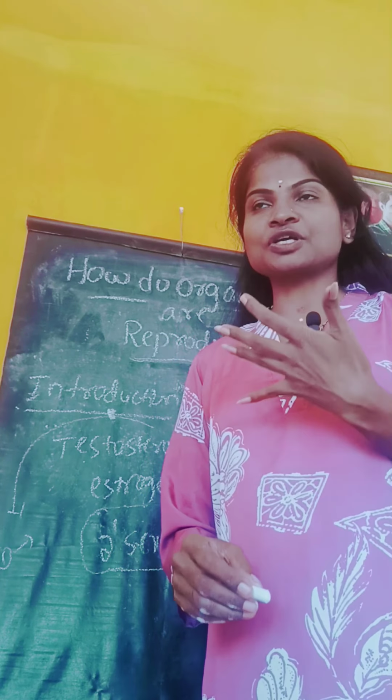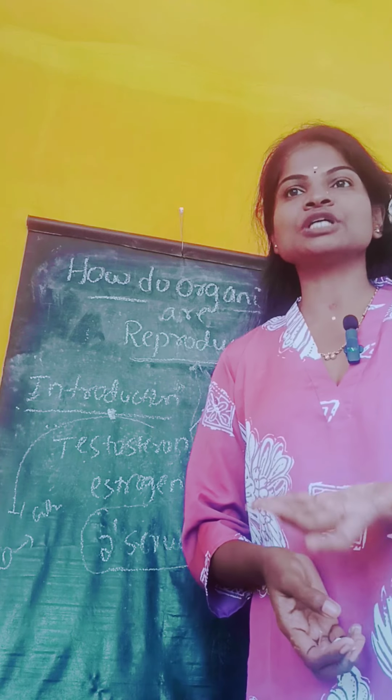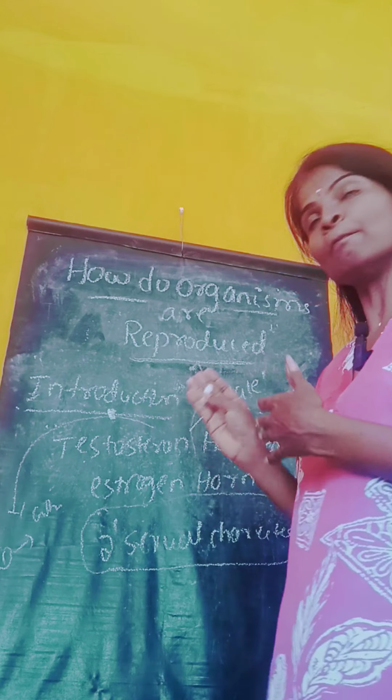One by one I will tell you once again: due to the secretion of the testosterone hormone, the characteristics which appear in the male body are the formation of hair on the chest cavity, formation of hair on the face, production of sperms, development of genital organs, and secretion of semen, the white ejaculation.